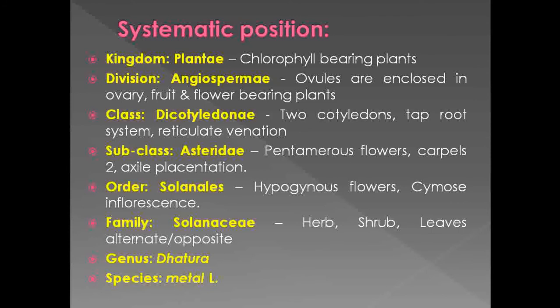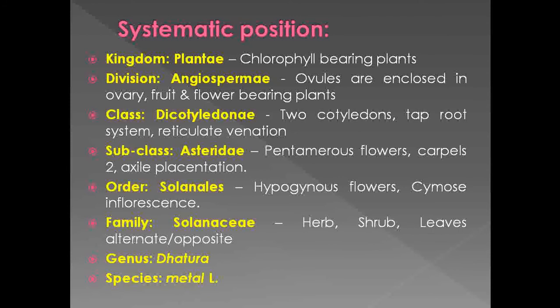Then it belongs to class Dicotyledonae. What are the characters that place it under the class Dicotyledonae? Because here they show two cotyledons, the root shows a taproot system, and the leaf shows reticulate venation. Then it belongs to subclass Asteridae.